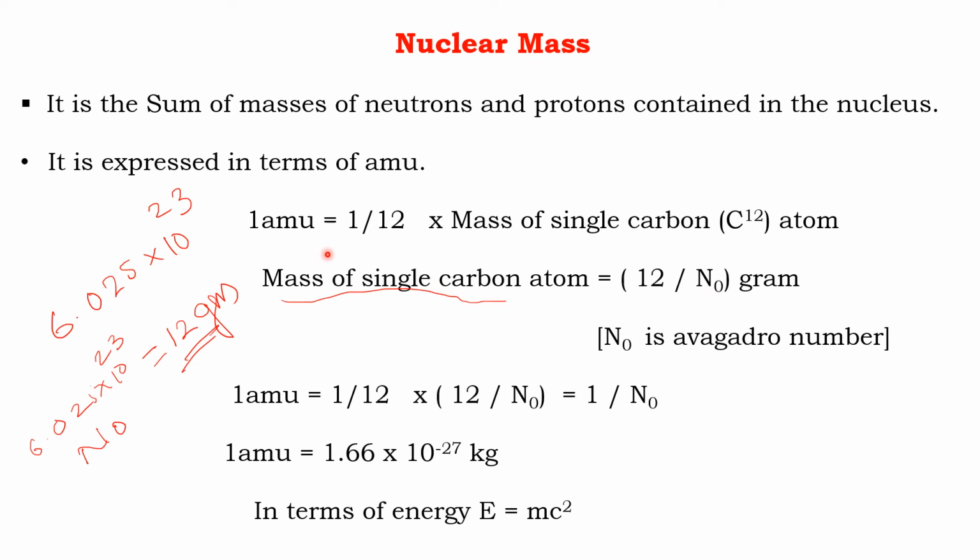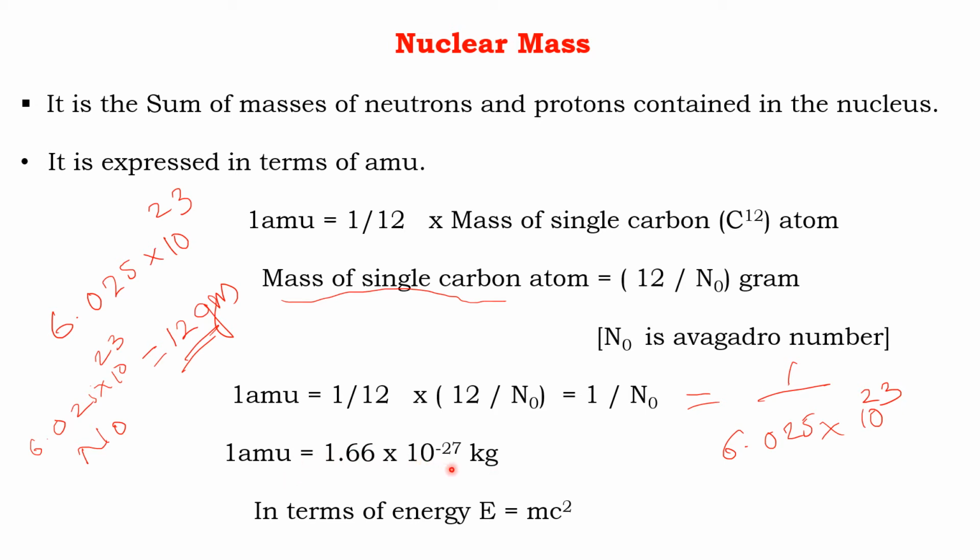Therefore, one atomic mass unit is equal to 1 by 12th into the mass of a single carbon-12 atom. Therefore, 1 by 12 into the mass of a single carbon atom is 12 by Avogadro number, or 1 AMU is equal to 1 by Avogadro number. That is 1 by 6.025 into 10 raised to 23. And this will give the value of one atomic mass unit as 1.66 into 10 raised to minus 27 kilogram.